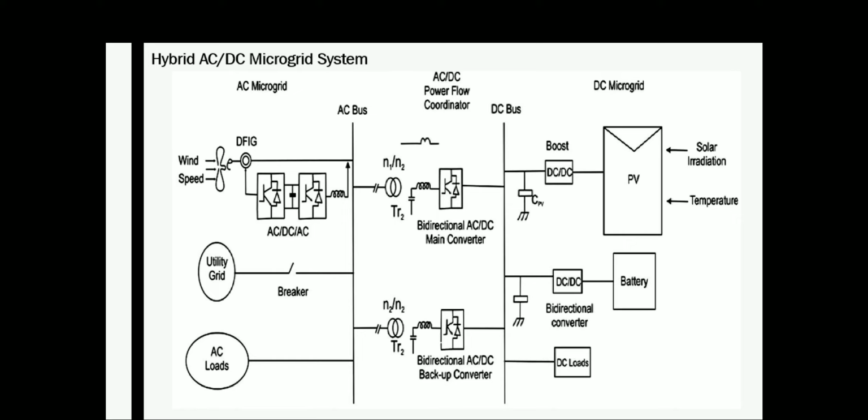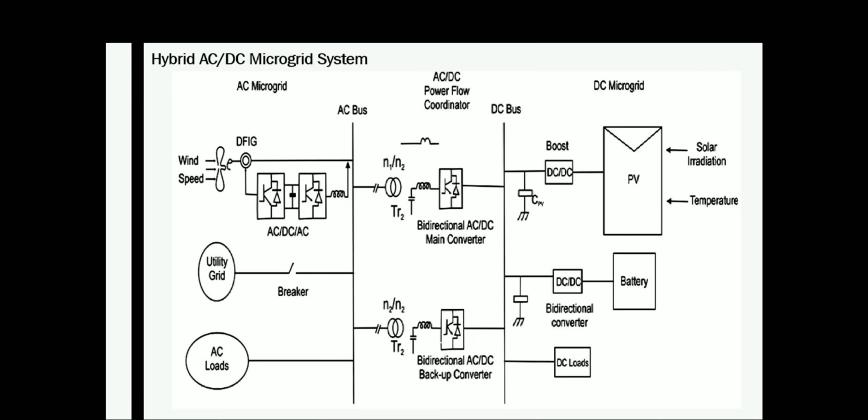The utility grid is directly connected to the AC bus, and AC load can be directly connected to the AC bus. And on the DC bus side, you can see the PV power production is DC, so you can connect PV power to the DC bus, and battery also you can connect to the DC bus because battery stores the energy as DC, and DC load also can be connected to the DC bus.